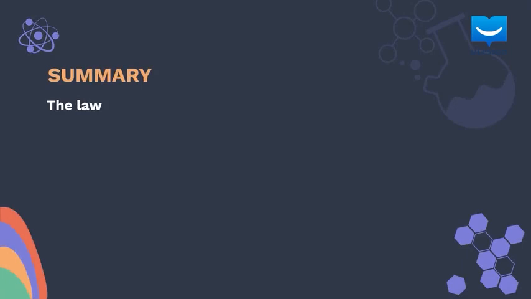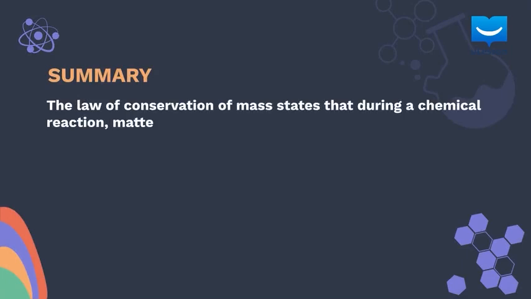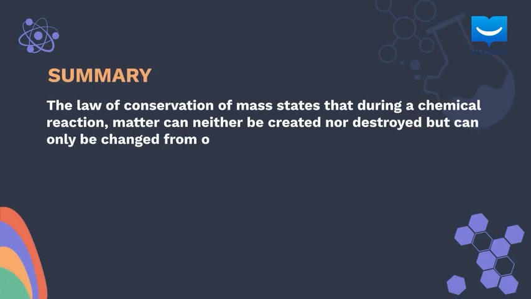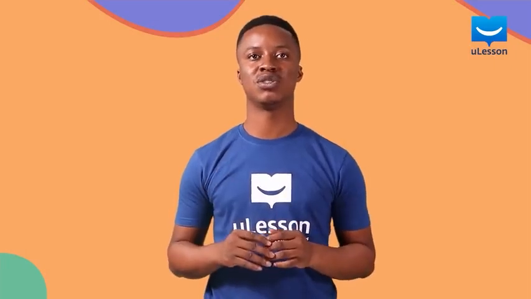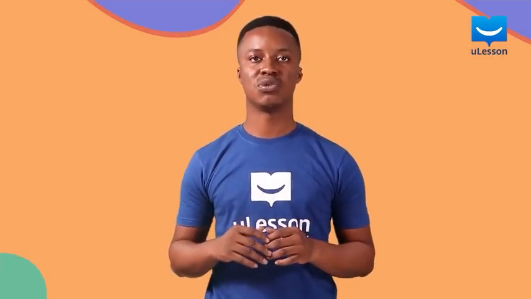In summary, the law of conservation of mass states that during a chemical reaction, matter can neither be created nor destroyed, but can be changed from one form to another. In the next lesson, we shall be discussing another law of chemical combination, which is the law of constant composition.